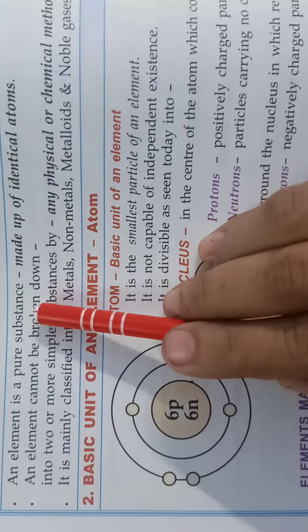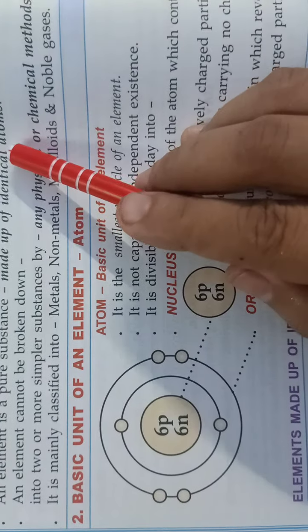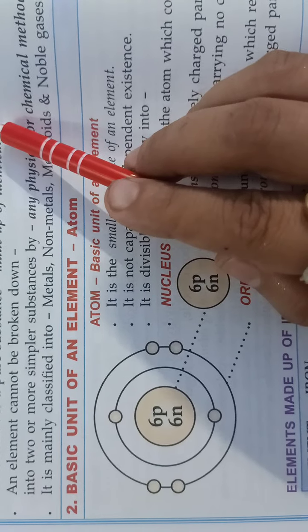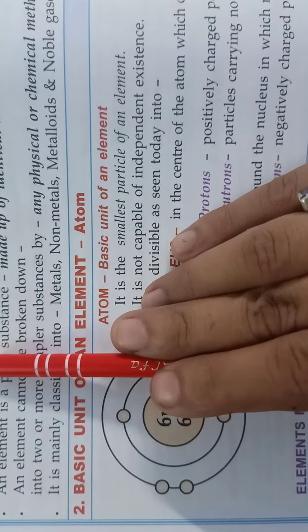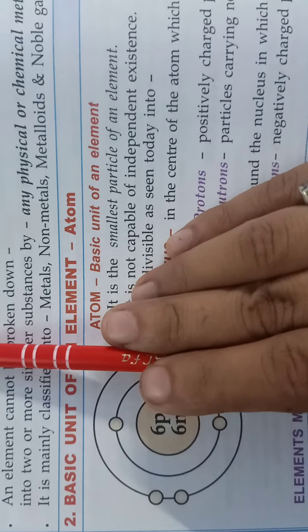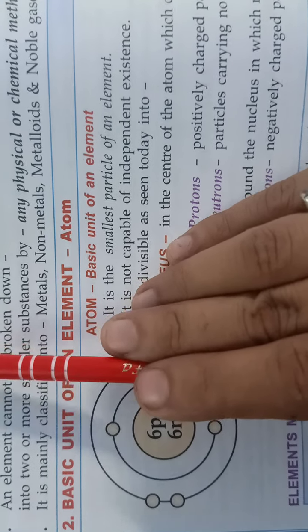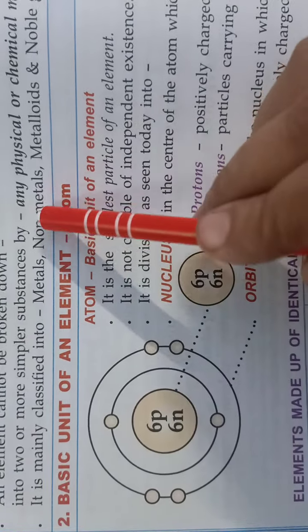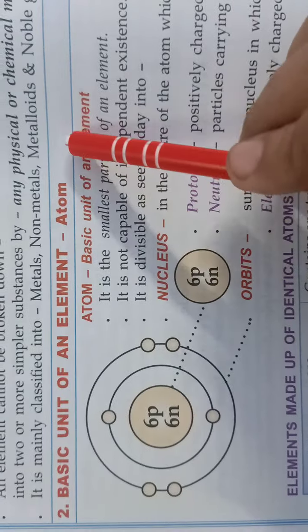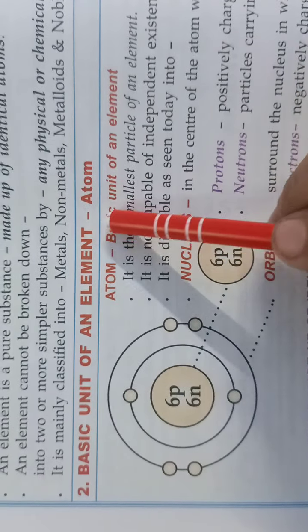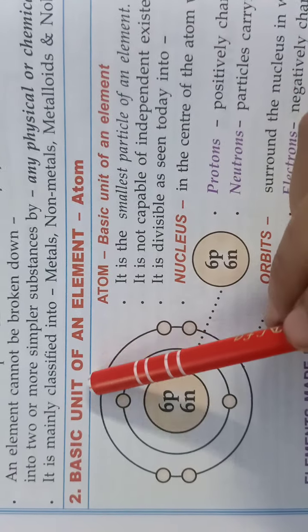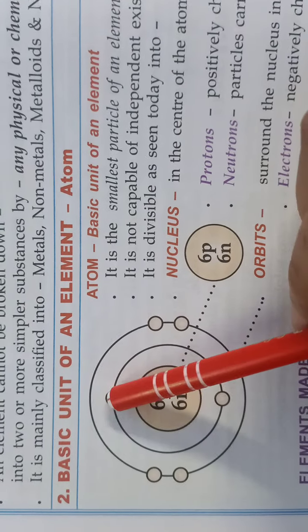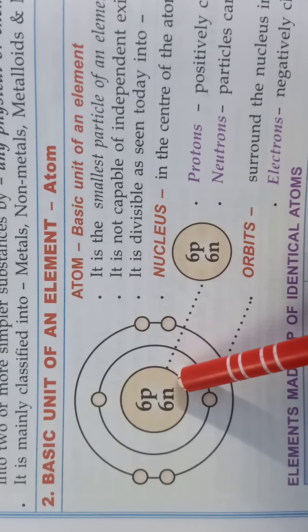Elements are pure substances made up of identical atoms. We can also say that an element is a group of the same atoms. That means the basic unit of an element is an atom. An atom is made up of electrons, protons and neutrons.